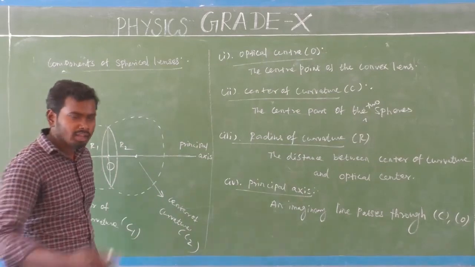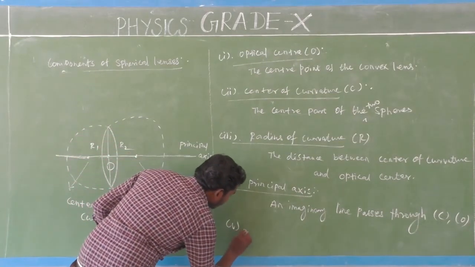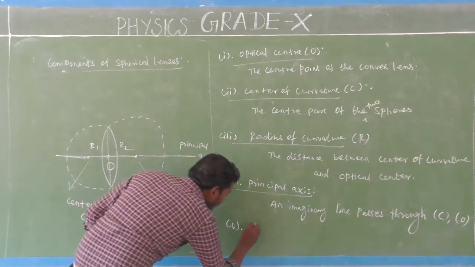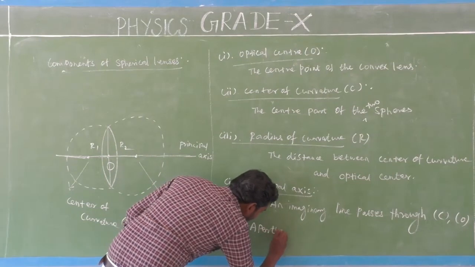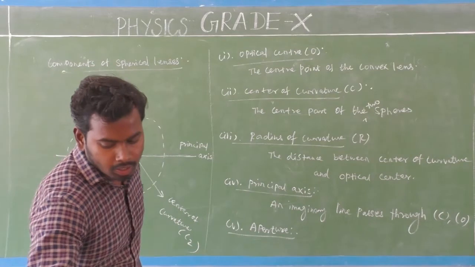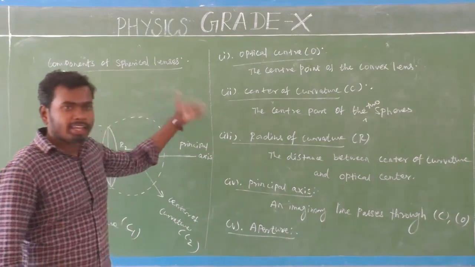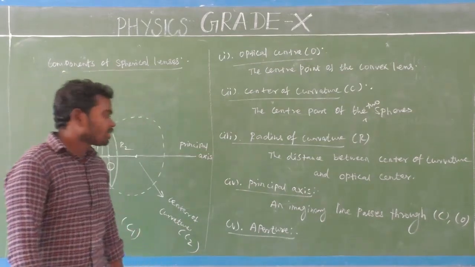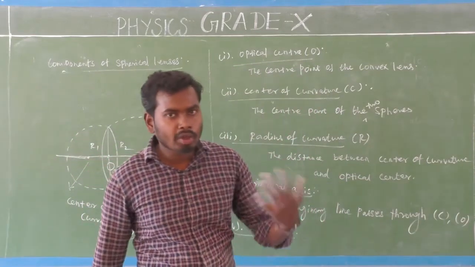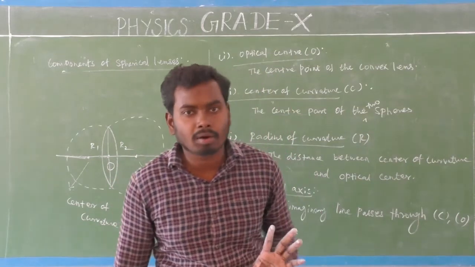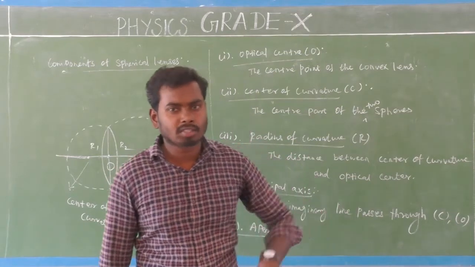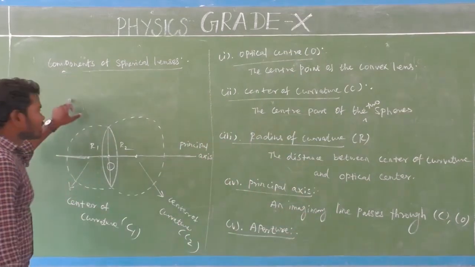Next, the fifth one is very important. What is that, sir? That is aperture. The next component of the spherical lens, which means convex lens, is aperture. Have you ever heard that word aperture? You might have heard that word aperture in mobile phone cameras. This is a very important term. Why is it an important term, sir? Look at here. First we will see what aperture is.